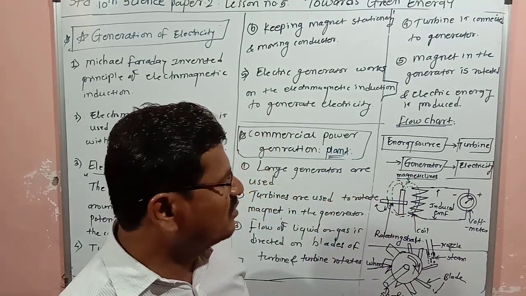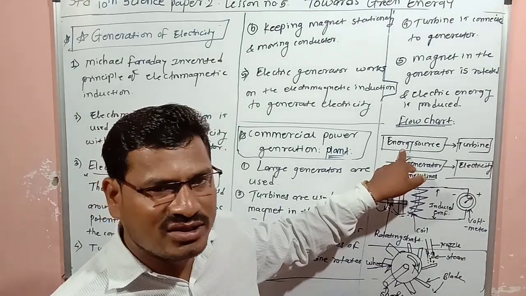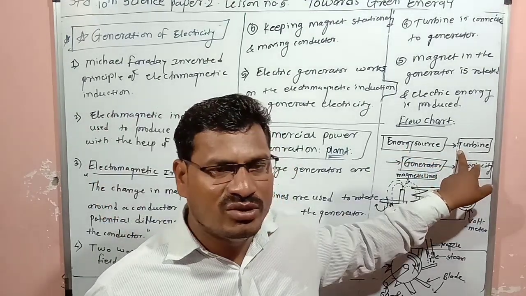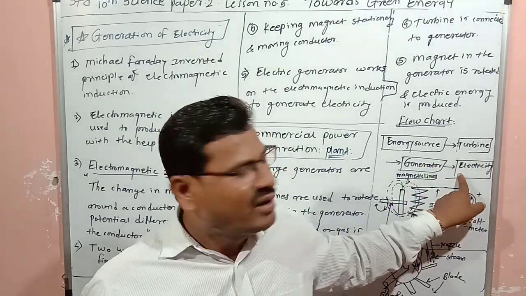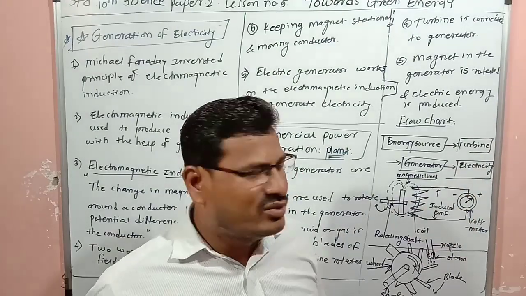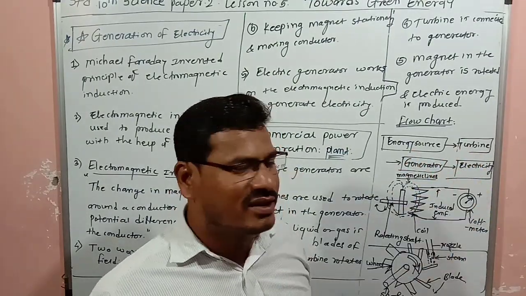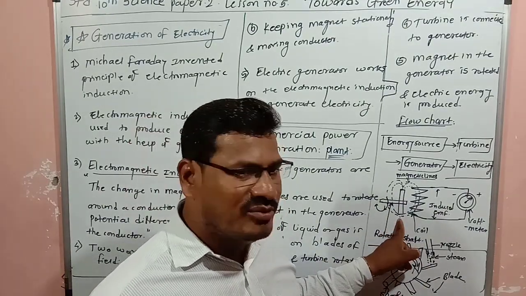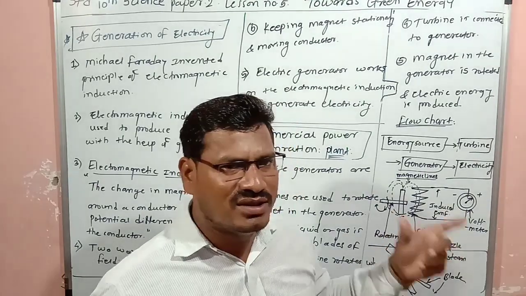It produces a potential difference, and a flow chart is given. You have to use one energy source, then a turbine, then the generator, and after that electricity will be produced. So: energy source, turbine, generator, electricity. Here one diagram is shown, with a schematic of the generator.